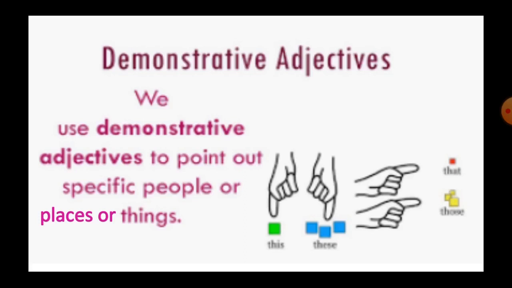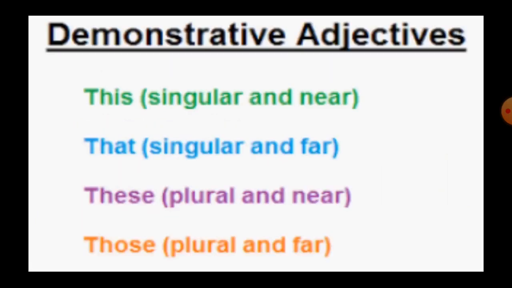Demonstrative adjective directly refers to something or someone. It includes the words this, that, these, those. So children, this is used to refer to a singular noun which is close or near to us.